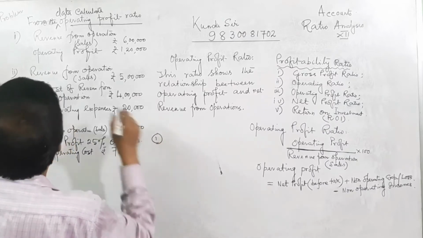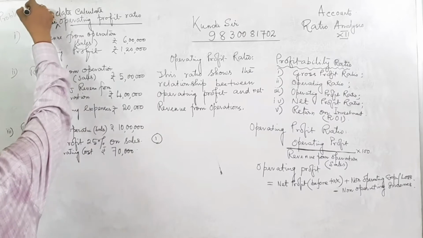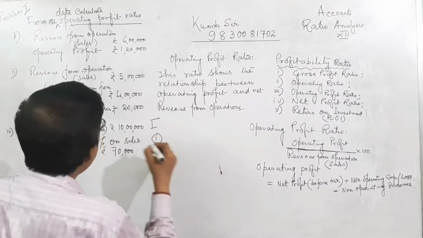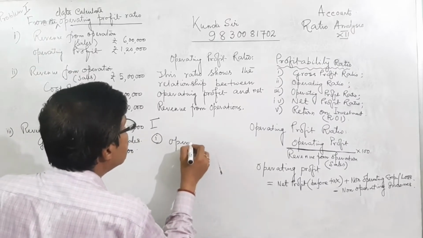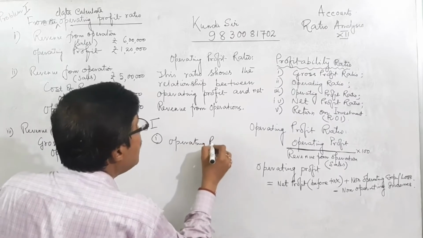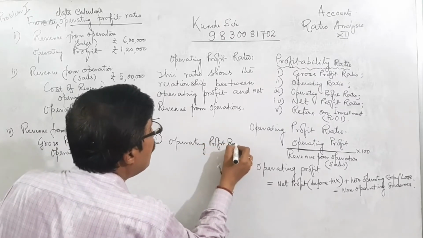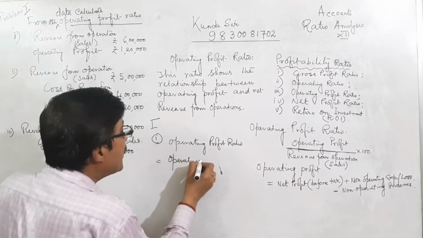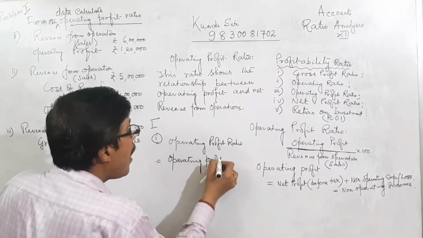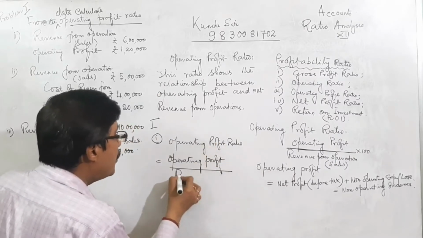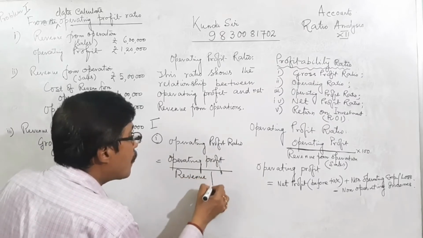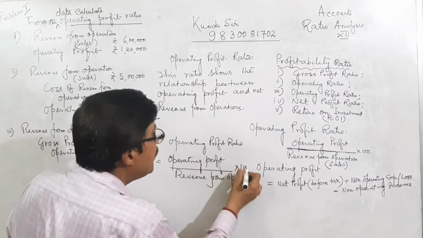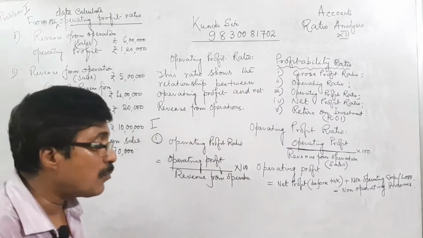What is the formula, with reference to problem number 1? Roman, what is the formula? Operating profit ratio equals operating profit upon net sales or revenue from operation into 100. Usually these ratios are expressed in terms of percentage.